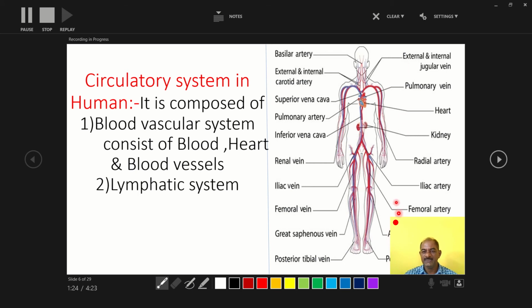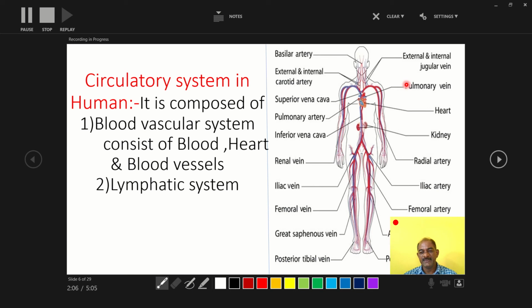In this structure of the blood vascular system, one part is the heart, the second is the blood vessels: arteries, veins and capillaries, and then the blood, a red colored alkaline connective tissue fluid. So that is the blood. This blood flows with the help of the blood vessels.